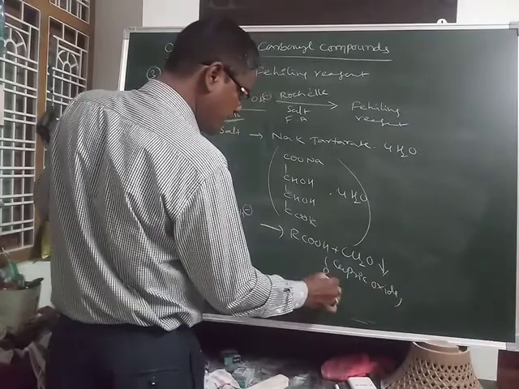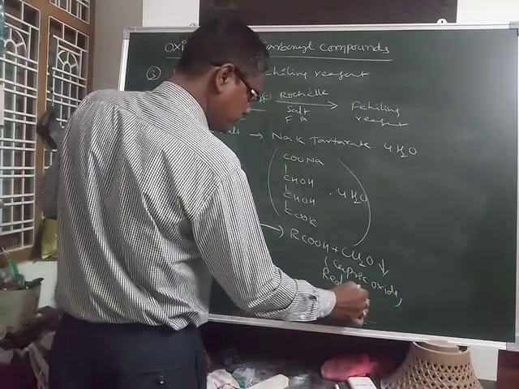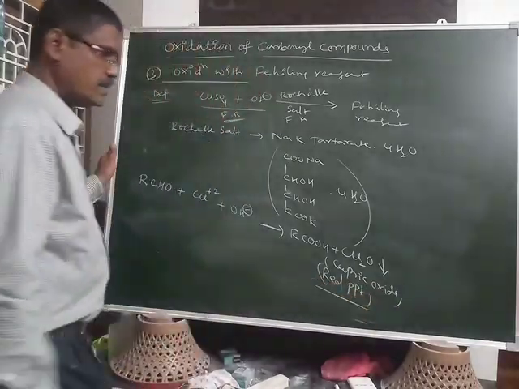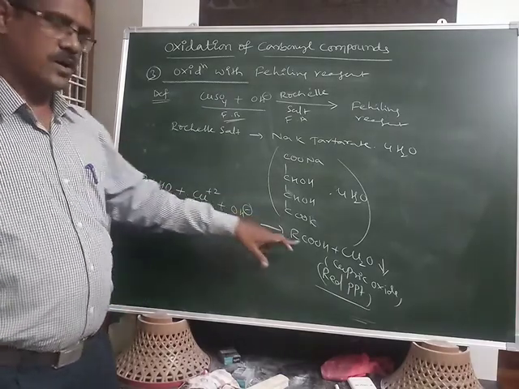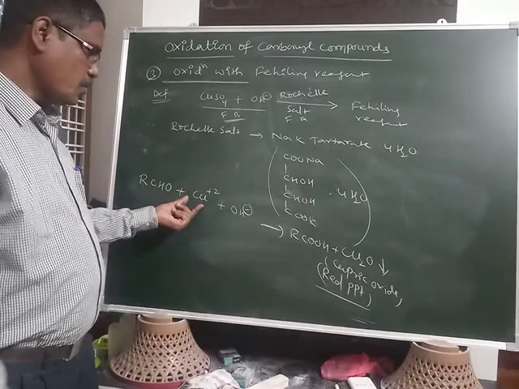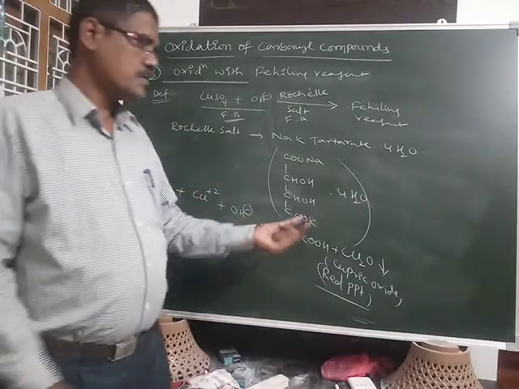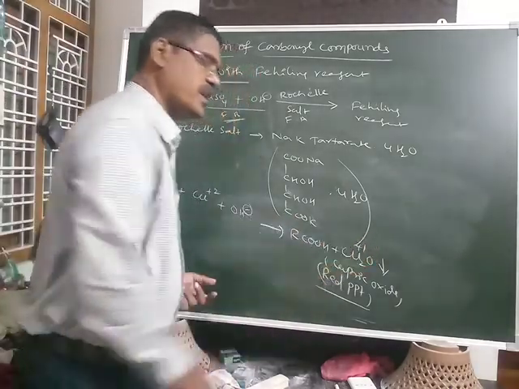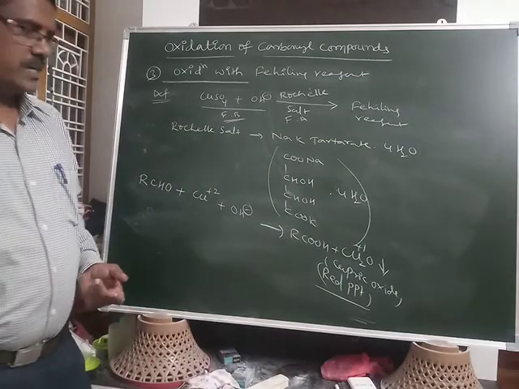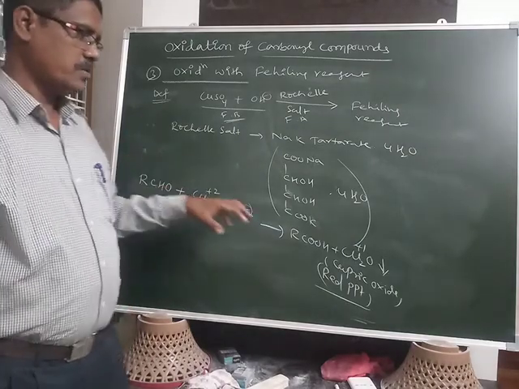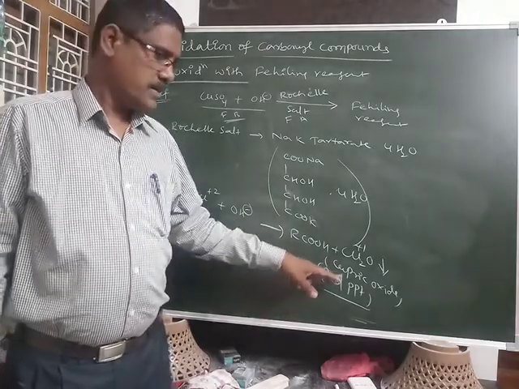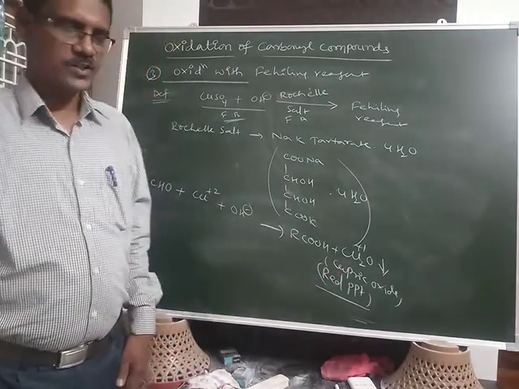It is a red precipitate. Aldehydes convert into the carboxylic acid, but here Cu+2 converts into Cu+1. This is also reduction. That's why the Fehling reagent is reduced into the red precipitate, and that is cuprous oxide in this reaction.